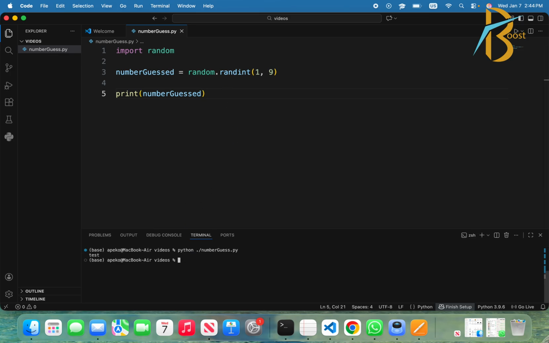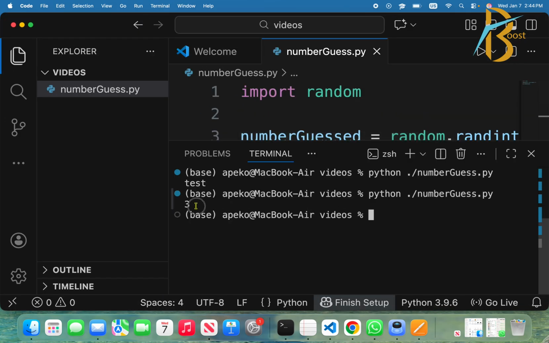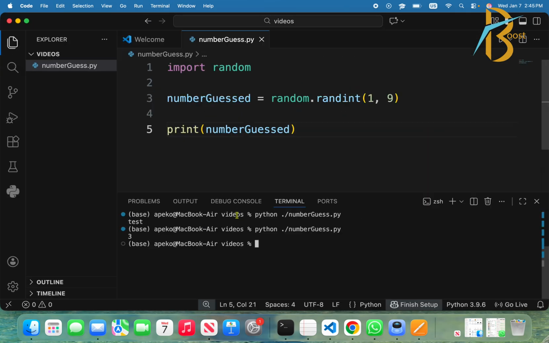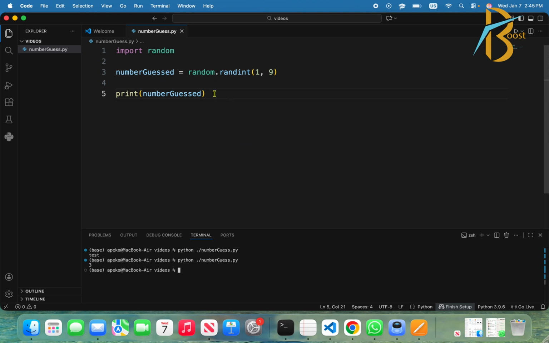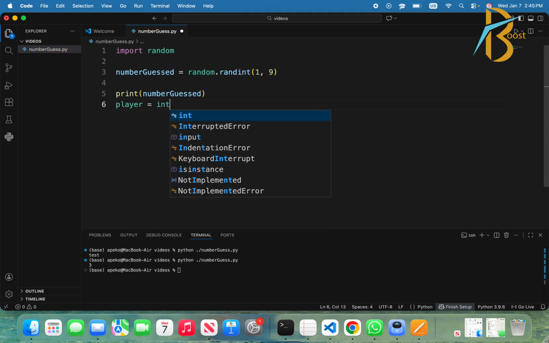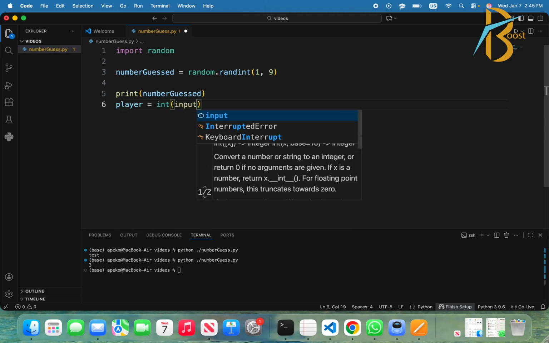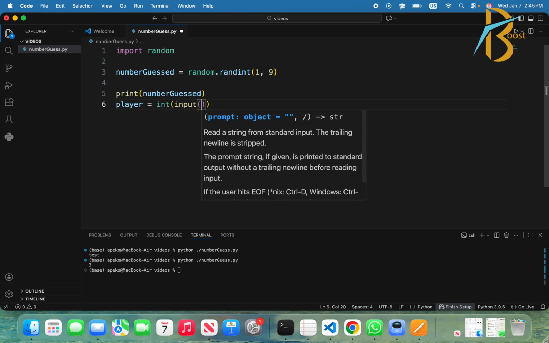Let's see if the number guess is really working for us. I executed it, and yes, the number guess is working because it's 3 now. You can see this is 3. The number guess is working perfectly. Now we are going to ask the player to guess the number. We will typecast whatever he or she inputs into int.